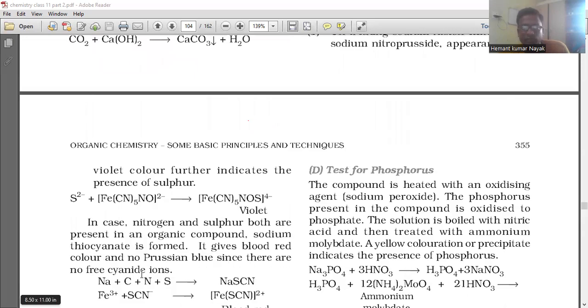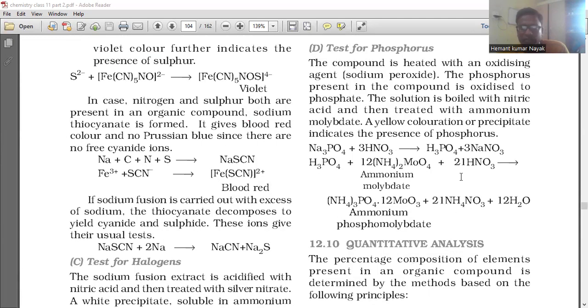Test for phosphorus. The compound is heated with an oxidizing agent, sodium peroxide. The phosphorus present in the compound is oxidized to phosphate. The solution is boiled with nitric acid and then treated with ammonium molybdate. A yellow color or precipitate indicates the presence of phosphorus. So this is the reaction.